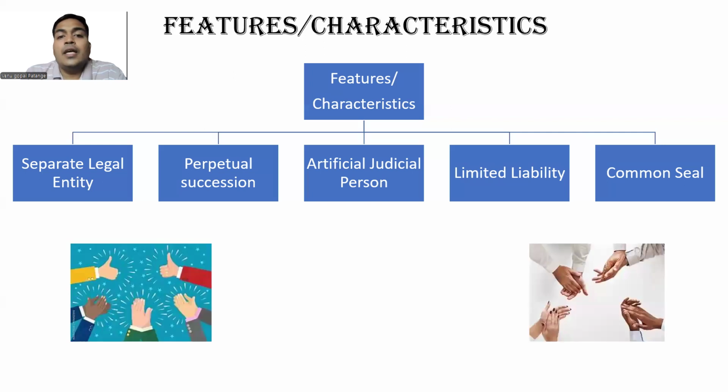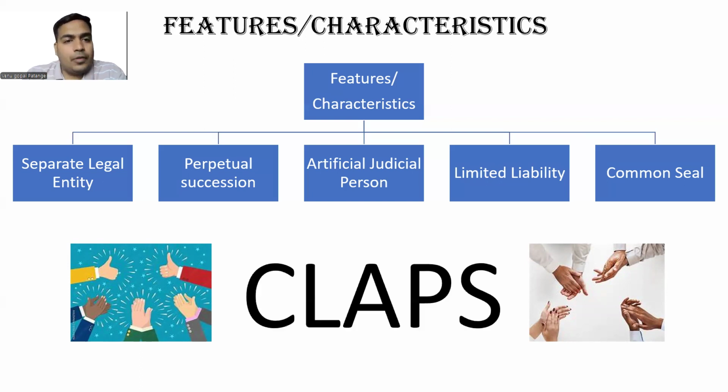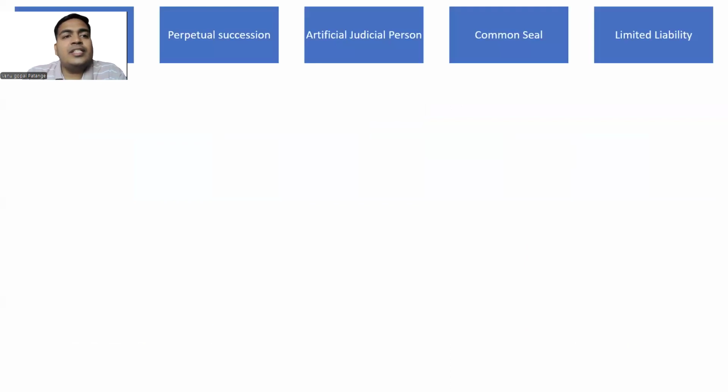We'll discuss. Before discussing these 5, how do you remember these features? COLAPS. If you read it in reverse: common seal, limited liability, artificial juridical person, perpetual succession, separate legal entity. The acronym or mnemonic for remembering the features or characteristics is COLAPS. Hope it is clear.